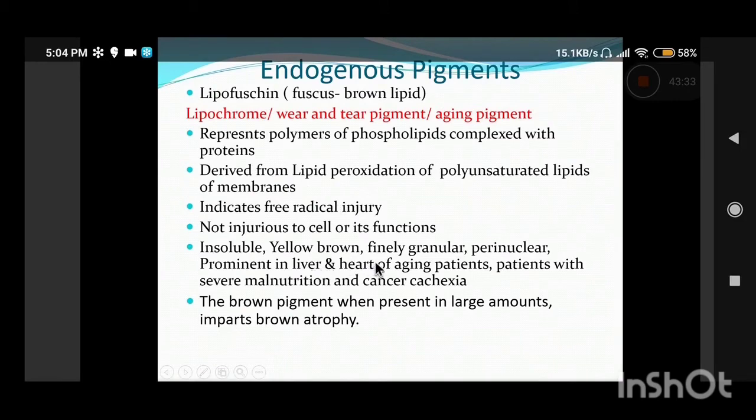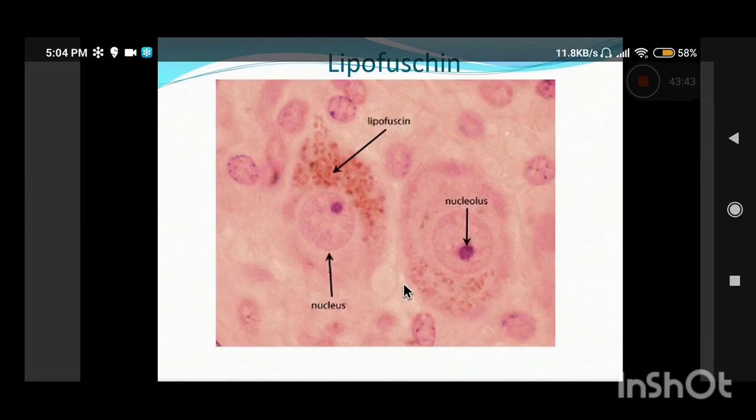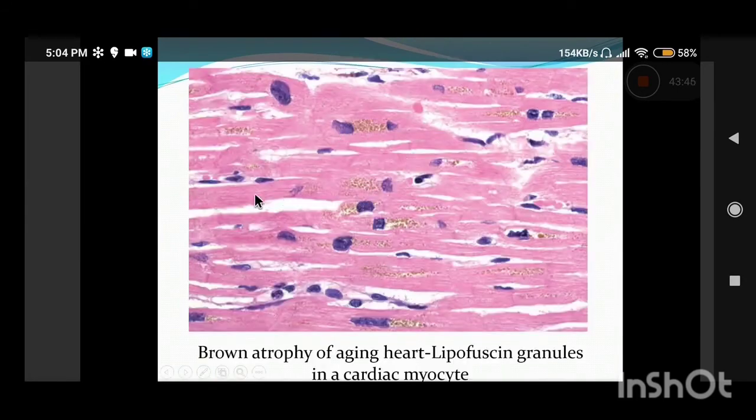It is classically described in the heart and liver, and also in patients who have severe malnutrition or cancer. So much so that when this brown pigment is present in large amounts in the cardiac myocytes, as in this section from the cardiac cells, you can see a perinuclear golden brown granular pigment accumulation within the cardiac myocytes, and it leads to brown atrophy. It is known as brown atrophy of the aging heart. So the heart becomes atrophied with aging. It becomes brown in color because of deposition of these lipofuscin granules.